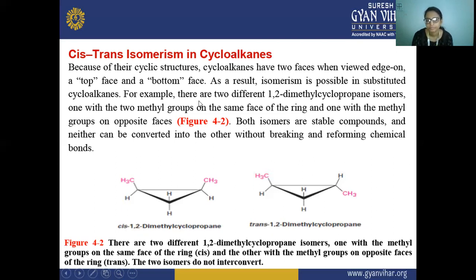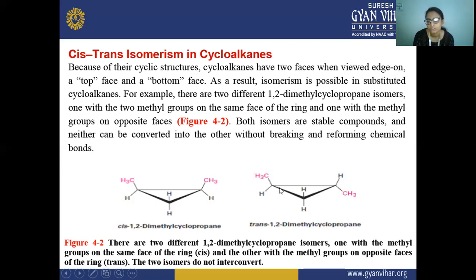So there are two different structures. This is also the 1,2-dimethyl cyclopropane, and this is also the 1,2-dimethyl cyclopropane. Here you will see that this is your CH3, this is your CH3, and they are present on the same side. And in this structure of 1,2-dimethyl cyclopropane, you can see they are on different sides. One CH3 is on this side and one CH3 is on this side.